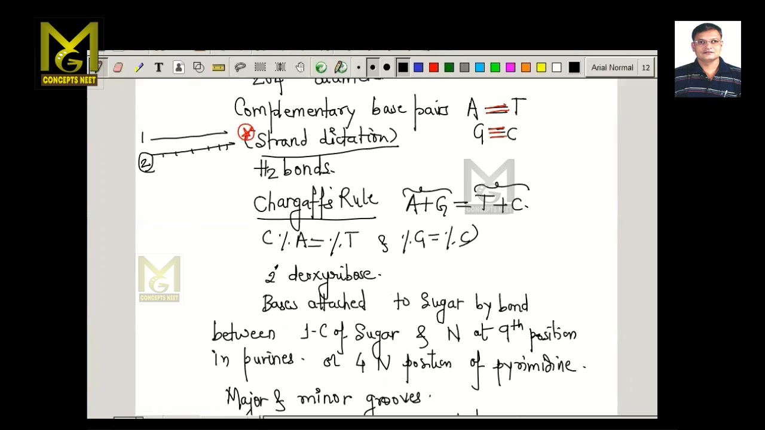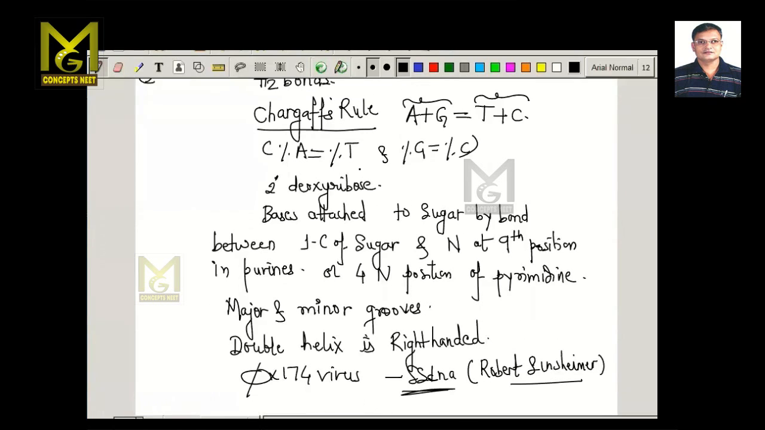Next most important characteristic feature is the sugar component. Before that, the percentage of A is equal to the percentage of T, that is adenine is equal to thymine, and the percentage of G is equal to the percentage of C in a given DNA molecule.